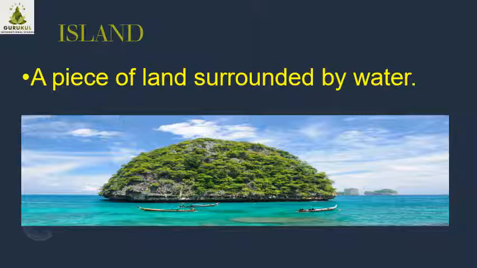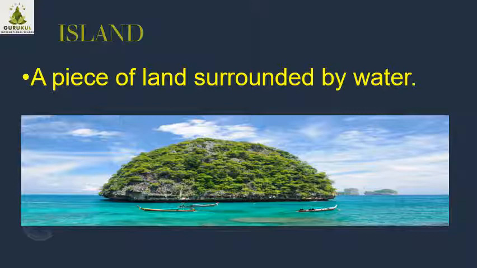Now this is another natural form, island. See the spelling, Island. Never pronounce it Iceland. The S is silent there. Spelling Island, pronounced island. What is an island? A piece of land surrounded by water.